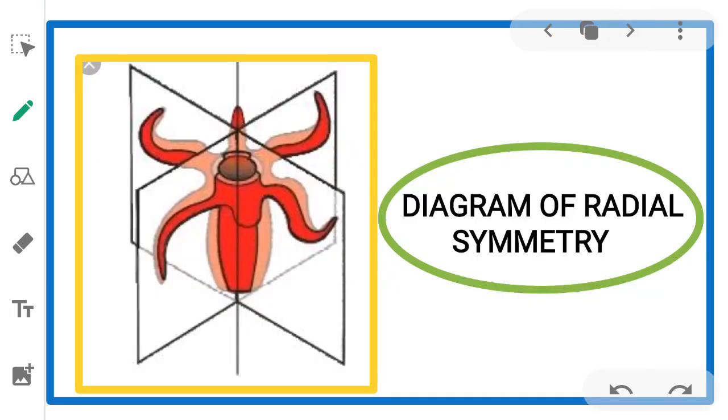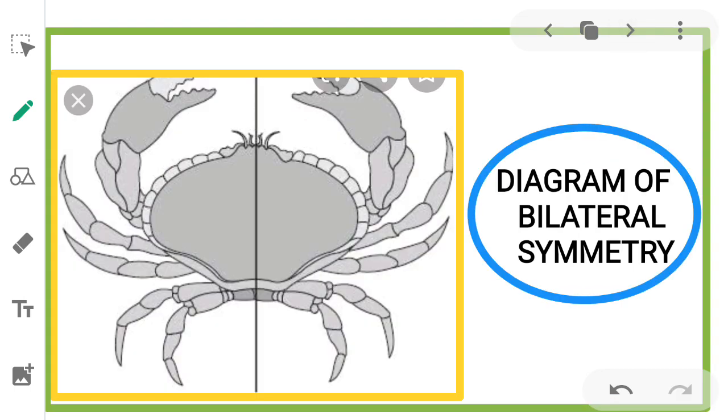Here in the diagram you can observe any plane passing through the central axis of the body divides it into two parts. So any plane can divide the body into two parts. So this is the diagram of bilateral symmetry. Here you can observe only one plane passing through the central axis of the body divides it into right and left halves. So this is about the symmetry.